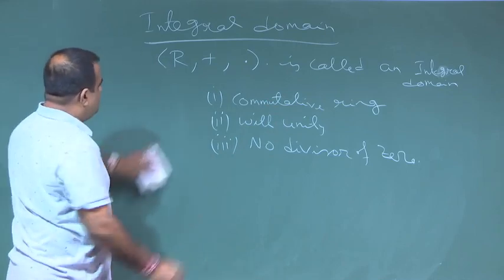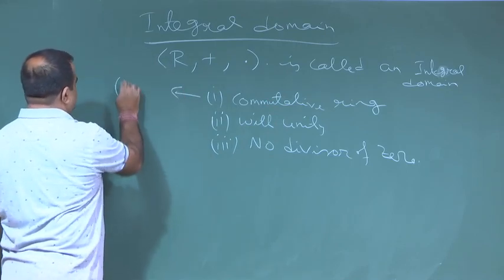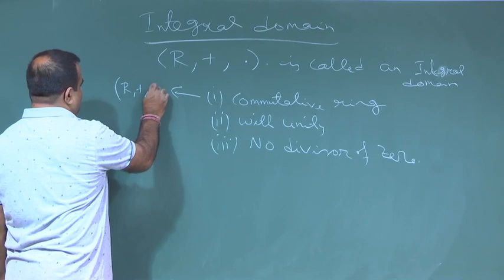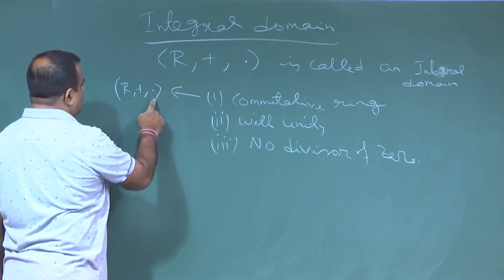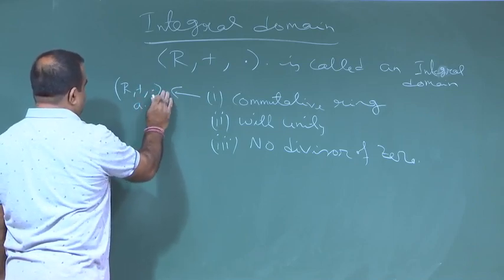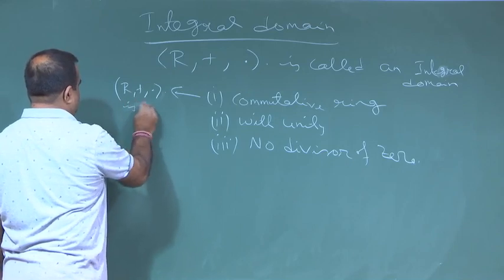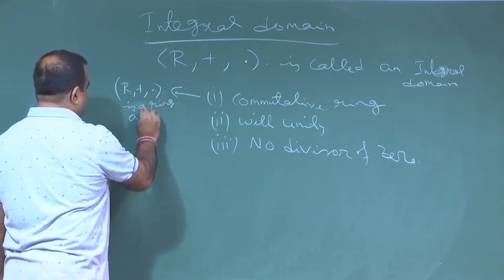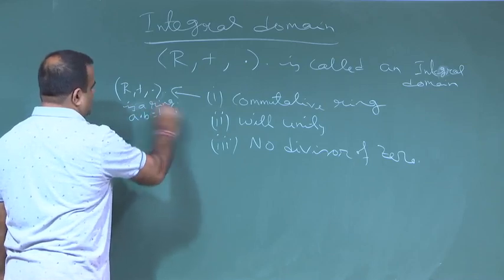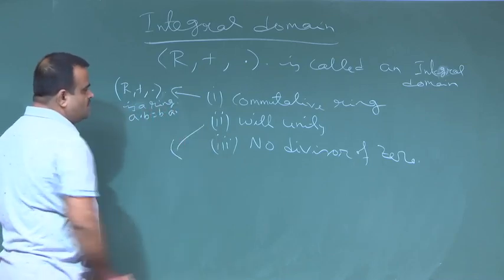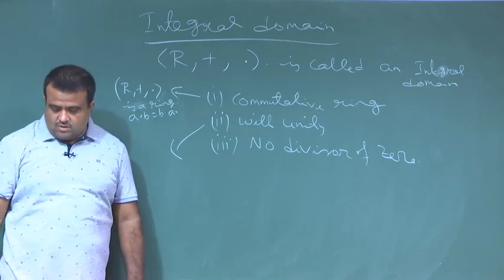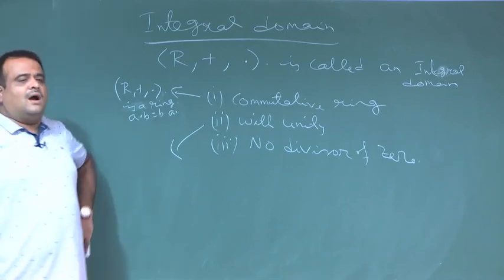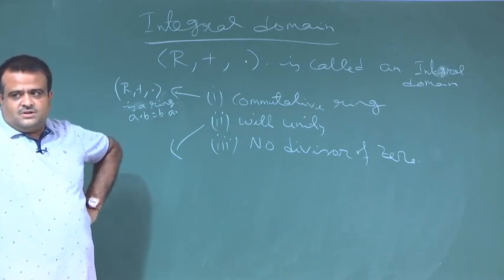So, what do you mean by commutative ring? That means this must be a ring along with the star must be commutative, that means A star B is equal to B star A. And unity means we already have the identity element for the plus, because this is a ring.